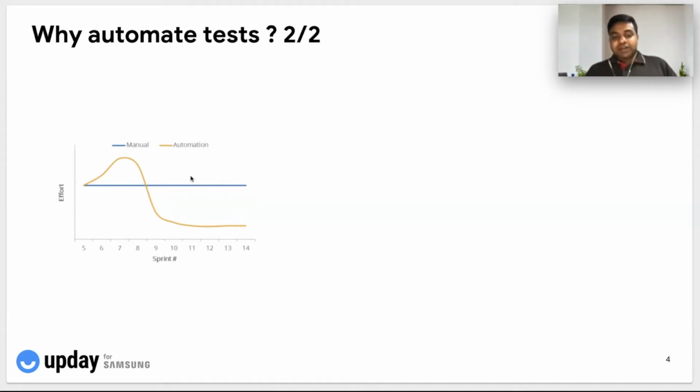All these additional factors will have an effect on the total effort required, and you see that there is an increase here. Gradually, once we have all the setup in place, there will be a gradual reduction in the effort, and as you can see, compared to manual, the effort required for automation testing sprint on sprint will be much lesser, almost by, as I said, 50 to 60% on average. That is pictorially represented here. This applies for any application or any project in general. This is a trend that we see when we compare both the manual effort and automation effort.